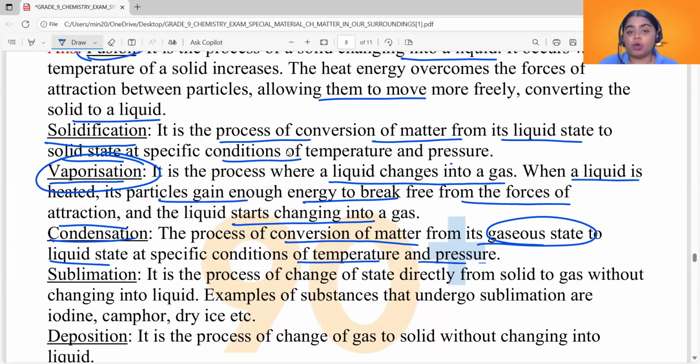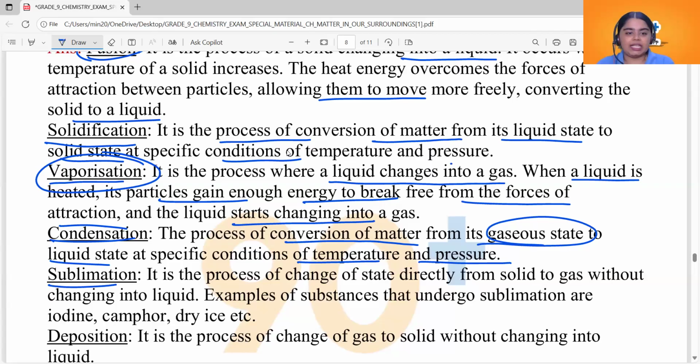Now, what do you need to do for our gaseous state to get converted into liquid state? You will have to cool the gaseous substance, right? Cooling a gaseous substance will give you the liquid state. Only then will the particles come together to form liquid, or get converted into liquid. Okay, now see the next one.